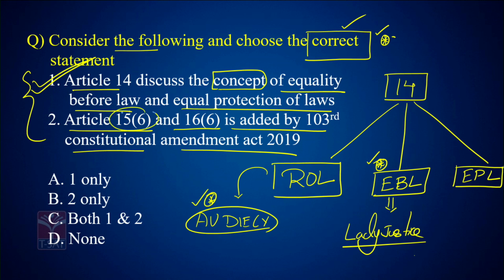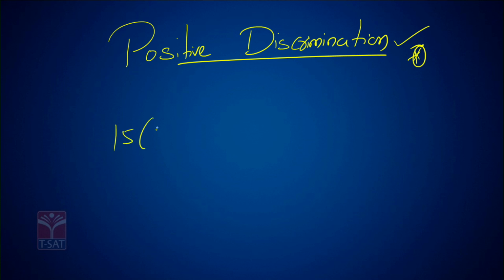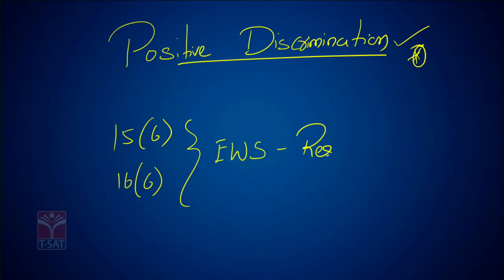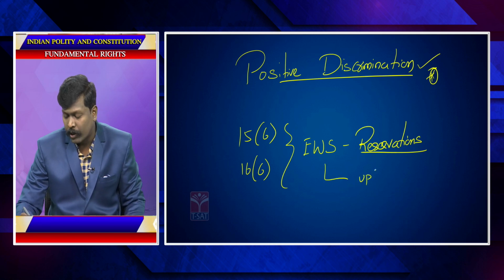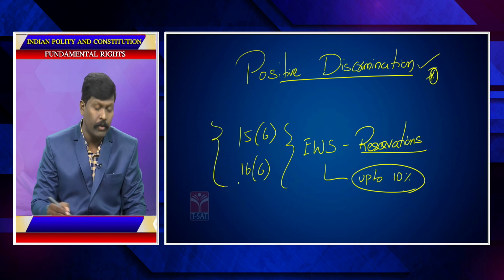Now, what is Article 15(6) and 16(6)? Article 15 Clause 6 and 16 Clause 6 talk about economically weaker sections reservations. According to these two articles, up to 10% reservations is guaranteed, and this is not an old concept.